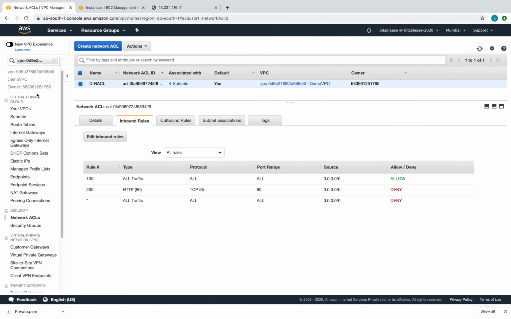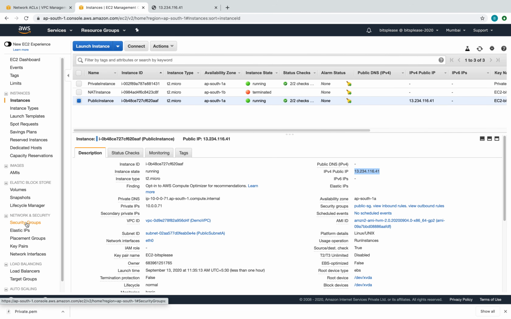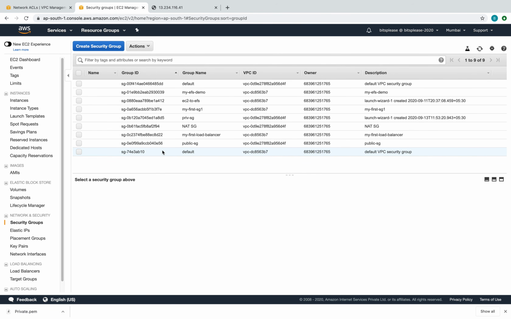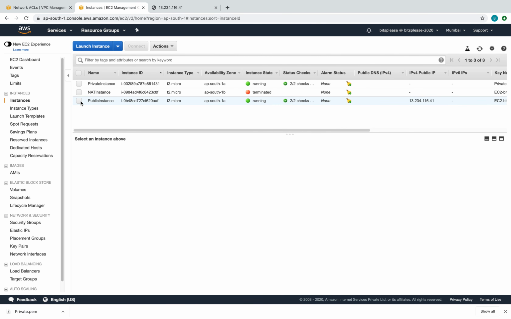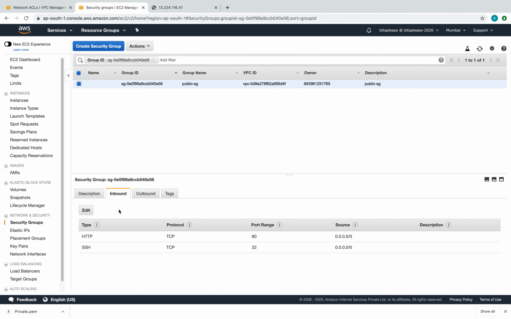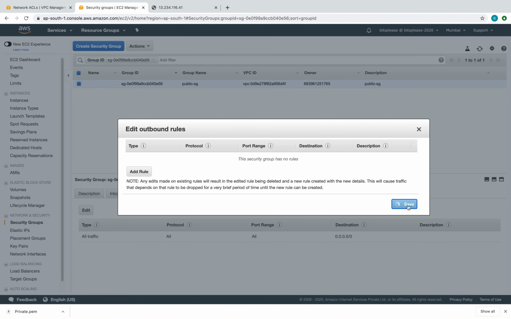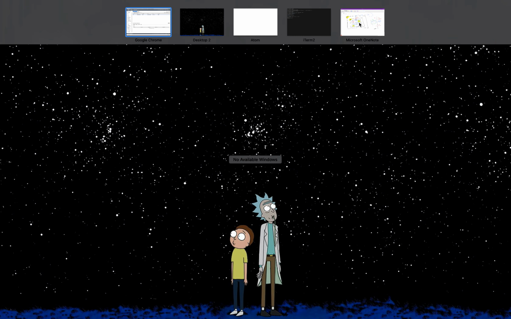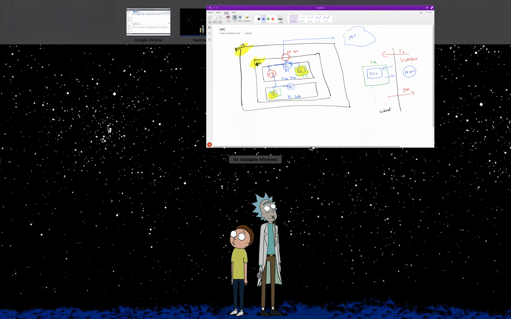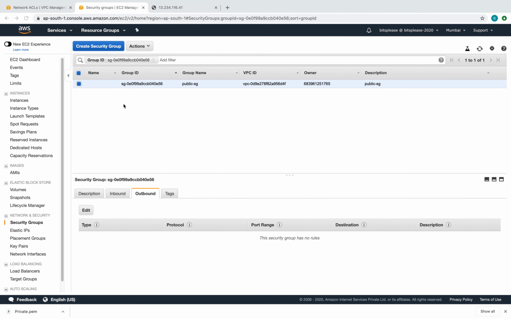Now similarly, let me also show you the other stuff. Let me go to the instance, the public instance, and go to its security group. In the outbound direction, I'm going to delete this rule, the complete outbound rules, right? So I'm deleting all the outbound rules from the security group. Let's see what is going to happen in this case. Let's pick the same IP and open it in a new tab.